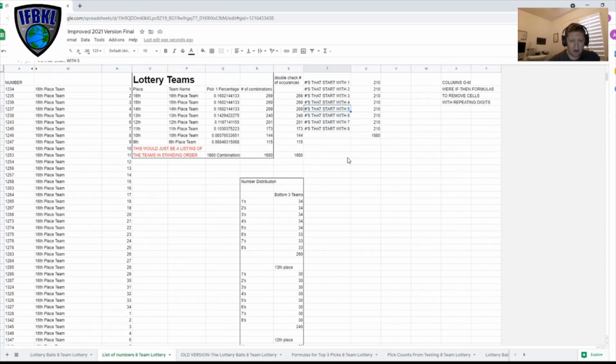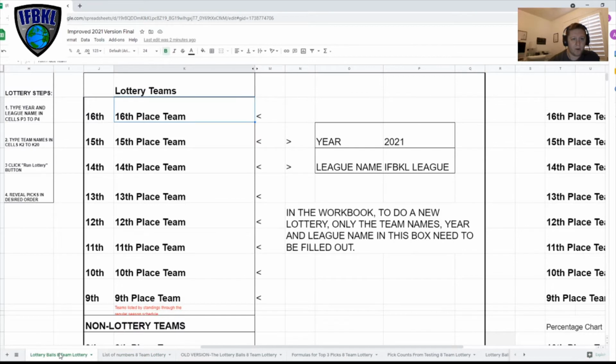It's calculated off the NBA weights, but taken from a 14-team lottery down to an 8-team lottery. So this is how many number combinations each team would get here. So now I'm going to go back to the other tab and show you how it works.